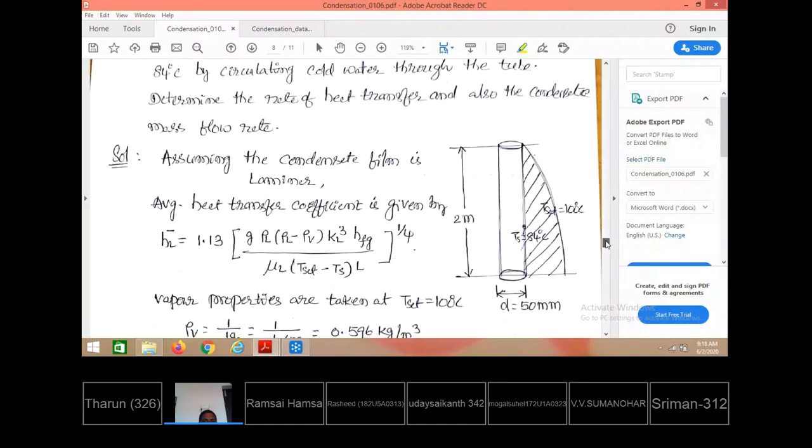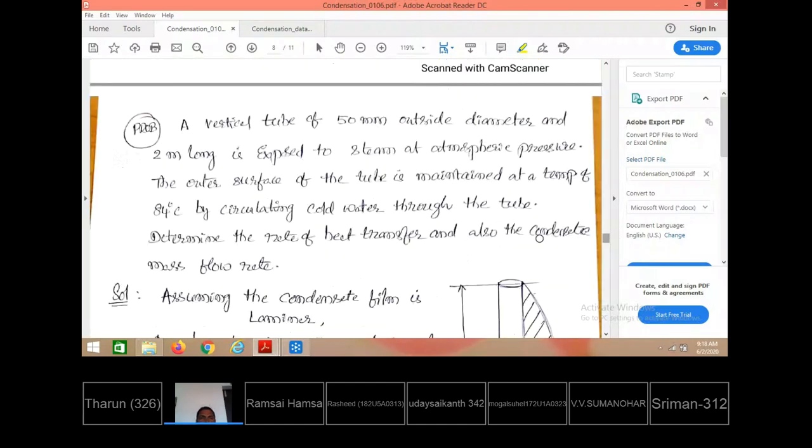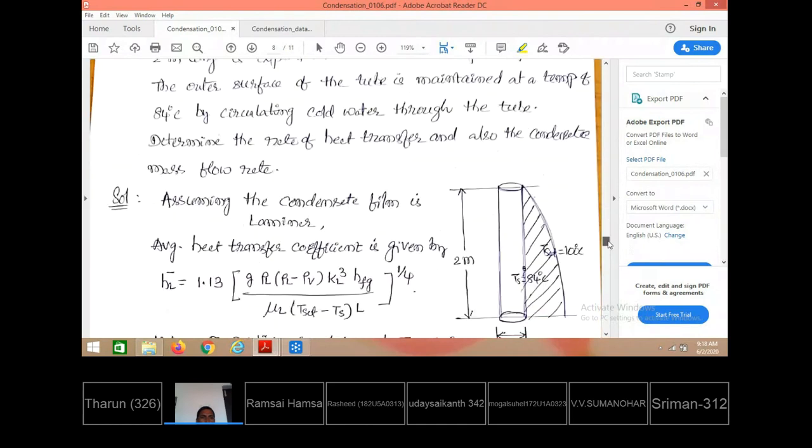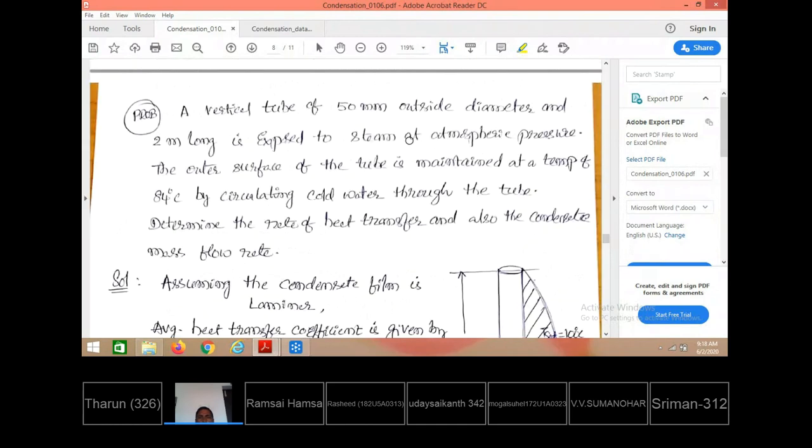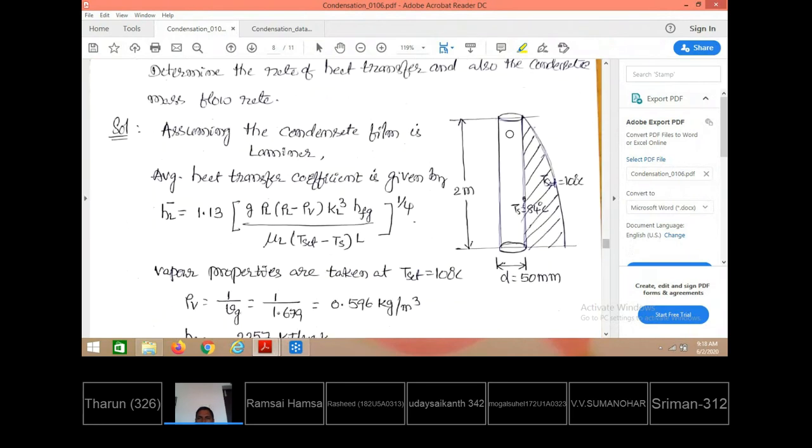You see here one more problem, we will check it. A vertical tube of 50 mm diameter, and the tube is 2 meters long, is exposed to steam at 1 atmospheric pressure. The outer surface of the tube is maintained at 84 degrees centigrade. So that means the entire tube is maintained at 84 degrees centigrade.